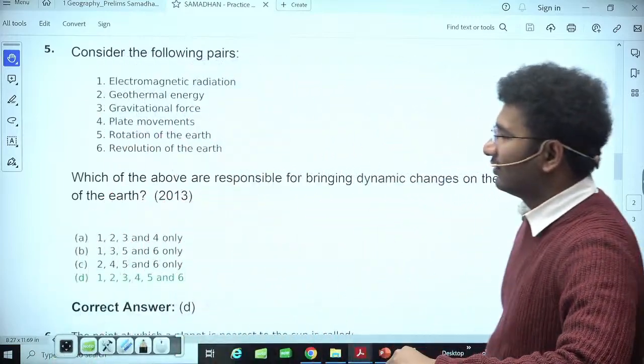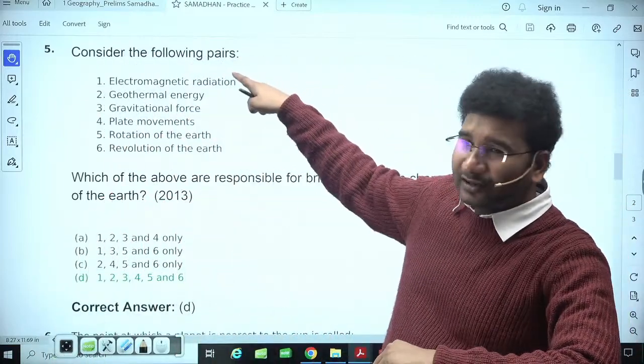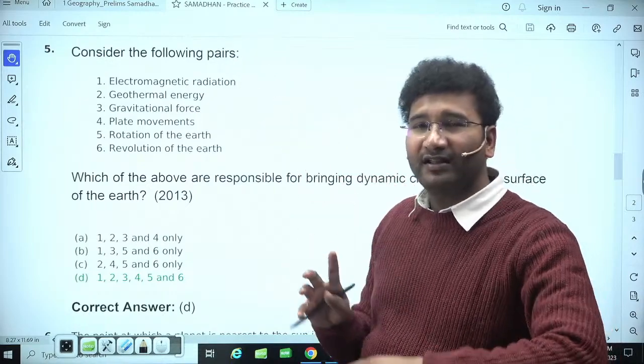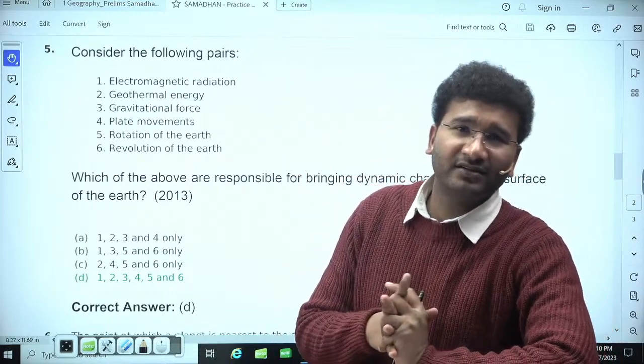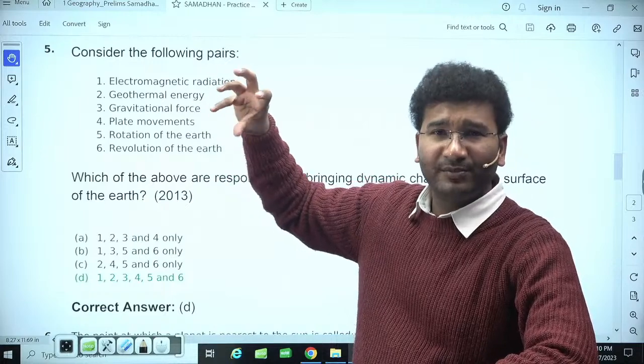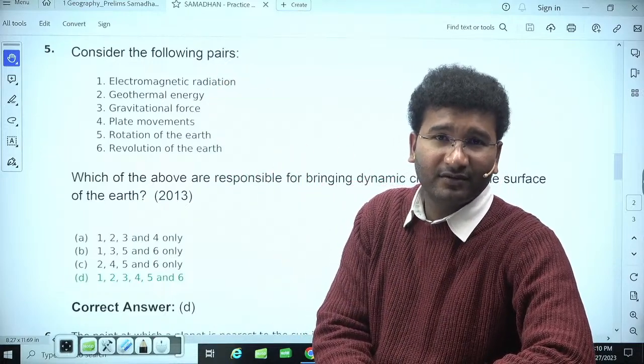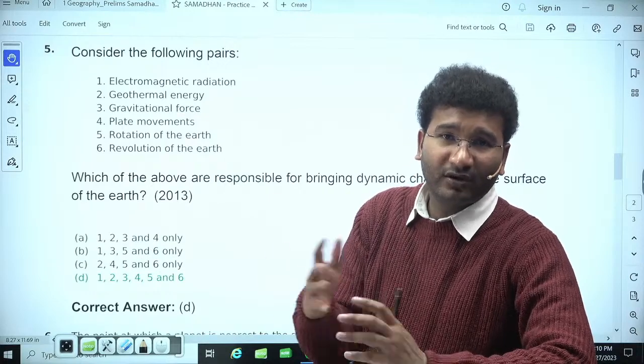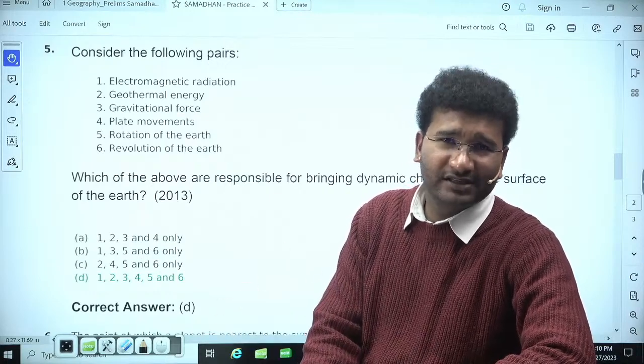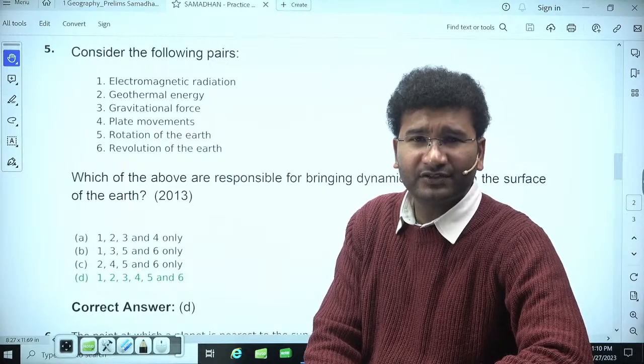Yes, electromagnetic radiation, can it do? मैंने पढ़ा था, समझाया था, what is electromagnetic radiation. It is nothing but the radiation which is coming out from the sun has washed away the atmosphere of the surface of the earth. मैंने उसको कहा था कि रॉकी सर्फेस एक्सपोज हुआ. So isn't it making some changes on the surface of the earth?